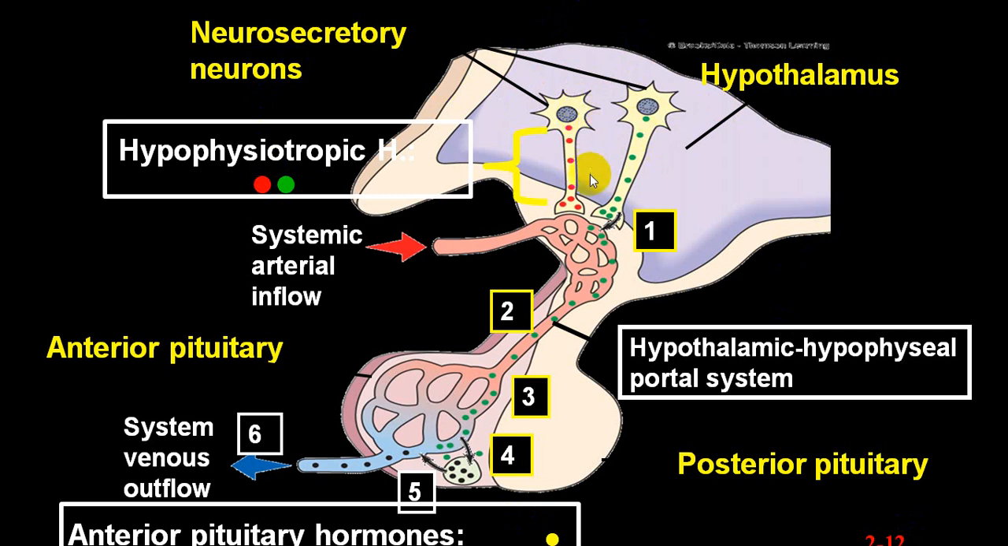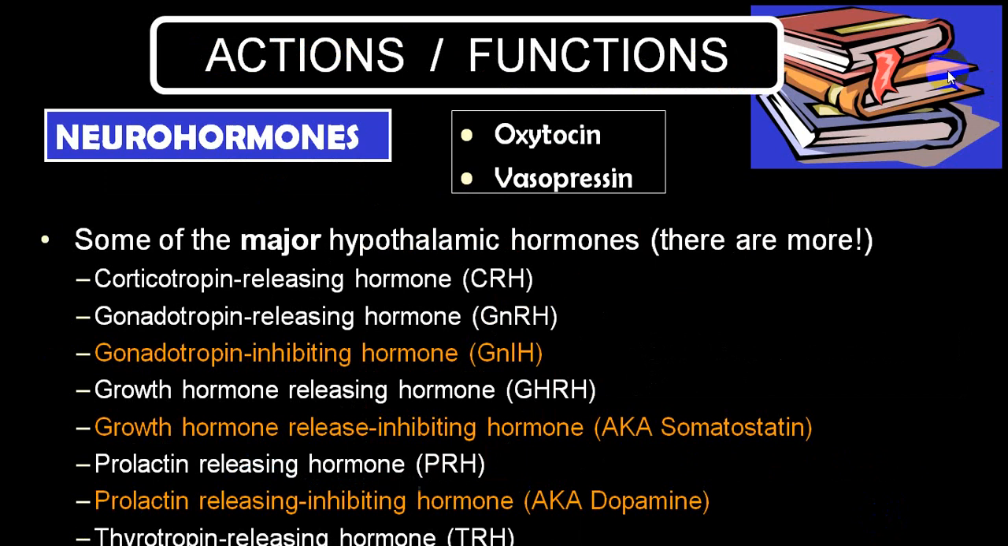And they secrete the hormones which will be passed on to the portal venous system, and through that it will act on the anterior pituitary gland, and they will release the hormone from the anterior pituitary gland. While supraoptic and paraventricular nuclei will secrete the hormone, it will be carried from those neuroendocrine cells via the axon, and stored in the posterior pituitary in the form of vesicles, and released only on stimulus.